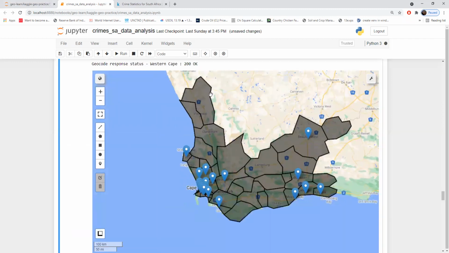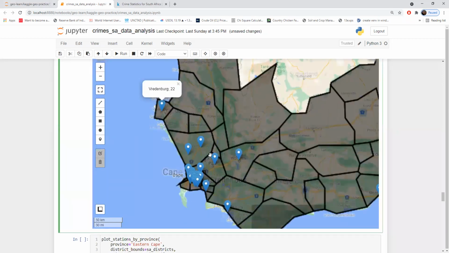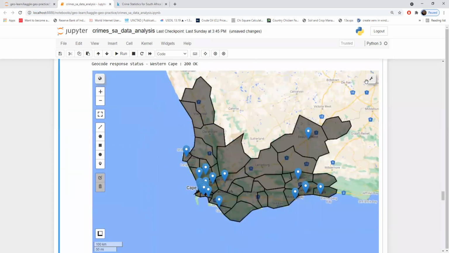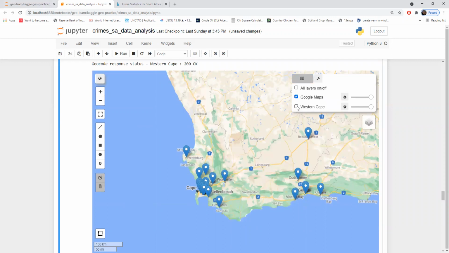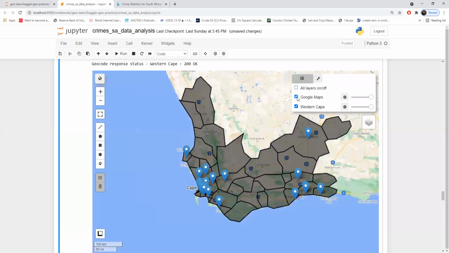So the borders that you see represent each district, and we can see how many stations are there in each district. And when you click on the marker, you can see the station name along with the cases reported. And this is for the murder category, crime category murder. You can zoom in, zoom out. You can also remove the layers. You can just untick this, get it back. You can remove the Google Maps, which is the default map in the GMap feature. So yeah, you can do all sorts of things.